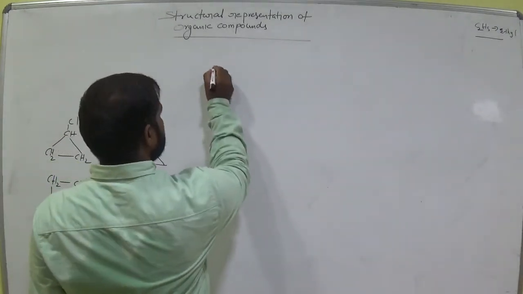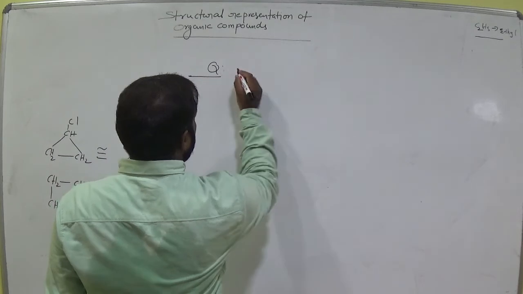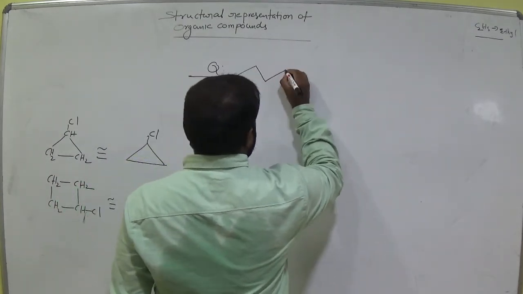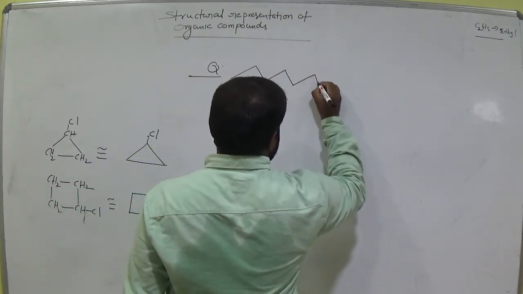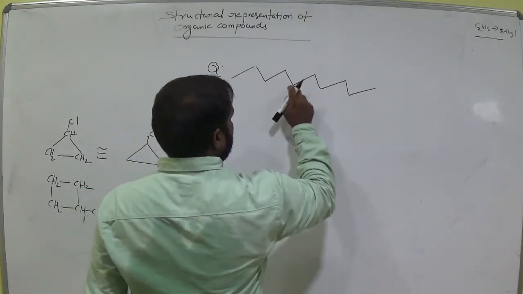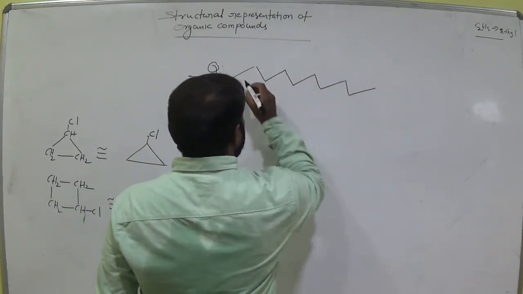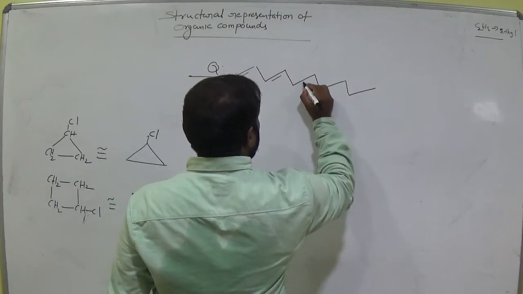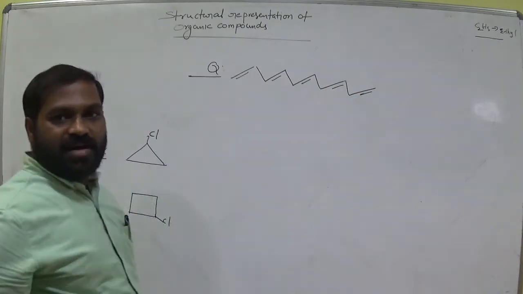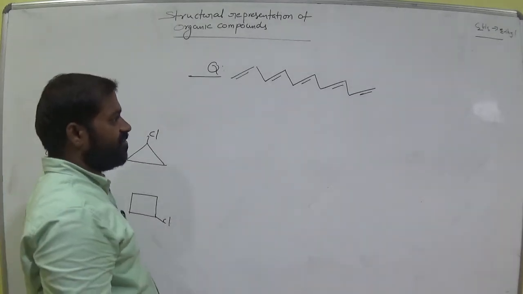So for you, what is the structural formula? Complete structural formula for this one.